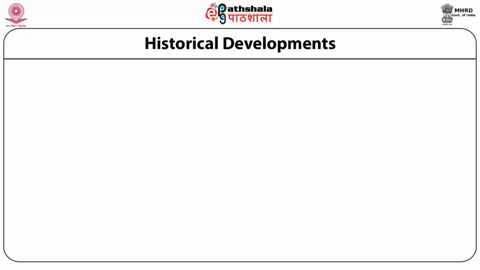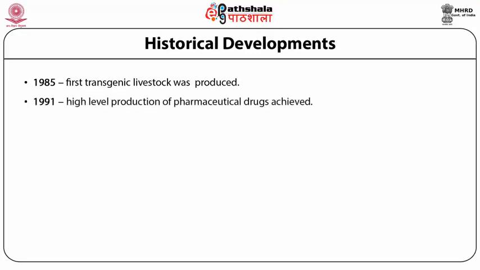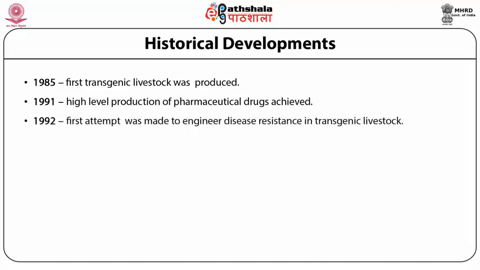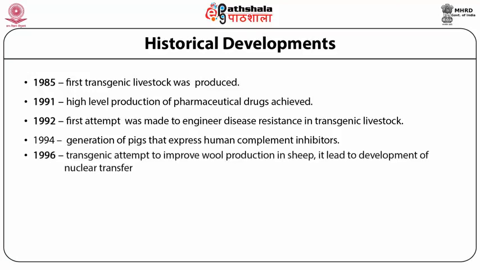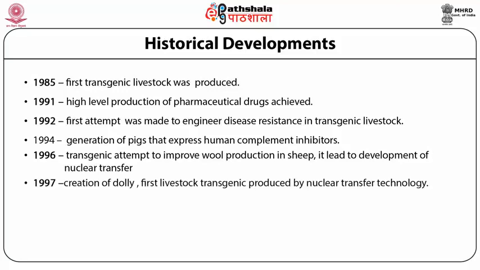So what historical development has taken place in transgenic animals? Starting from 1985, the first transgenic livestock was produced. In 1991, high-level production of pharmaceutical drugs was achieved. In 1992, the first attempt was made to engineer disease resistance in transgenic livestock. In 1994, pigs that can express the human complement in vitro were generated. In 1996, attempts to improve wool production in sheep led to the development of the nuclear transfer technique. In 1997, a landmark in the history of transgenic animals, Dolly was created, the first livestock transgenic produced by nuclear transfer technology.